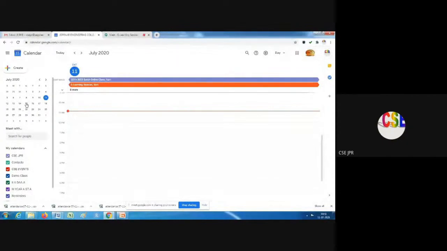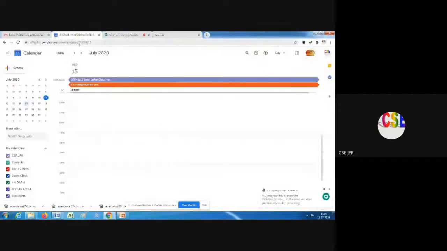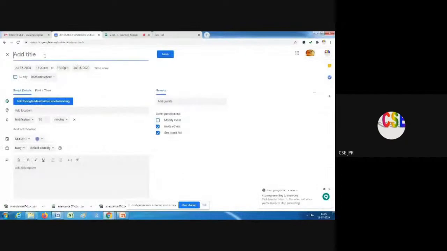So I select 15. When I open calendar.google.com, we have to click the create button. The create button is on the left side, at the top we have a plus symbol and the create button. When I click create, we can add a title. Maybe I will go for more options. There is a more options button, and a screen will open. So I can give a title.